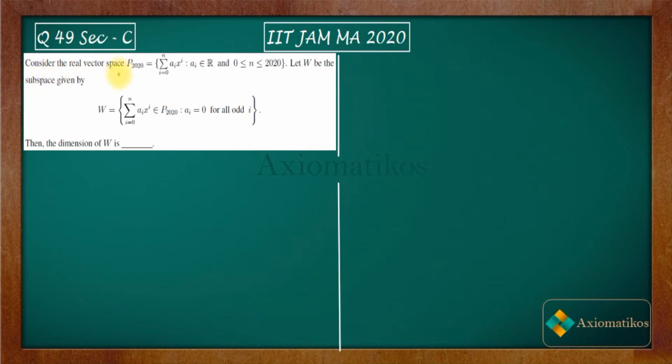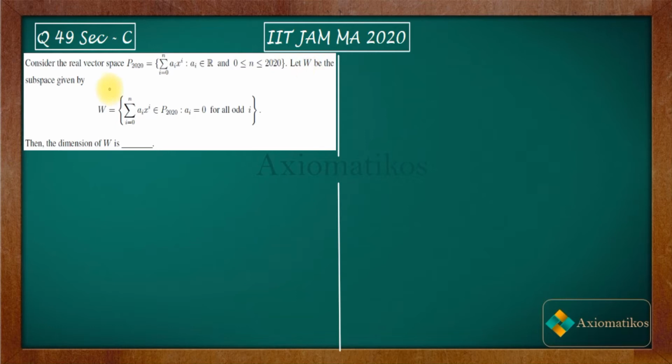Consider the real vector space P2020, which is given like this: summation a_i x^i, i equal to 0 to n, where n is between 0 and 2020. So what is the meaning of all of this? It means that it consists of polynomials of degree up to 2020. Are you getting my point? So P2020 represents all the polynomials having degree less than or equal to 2020.